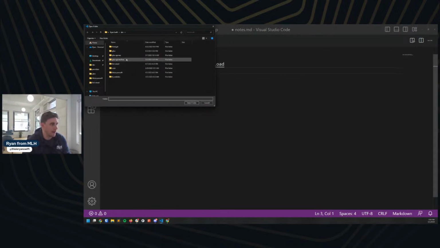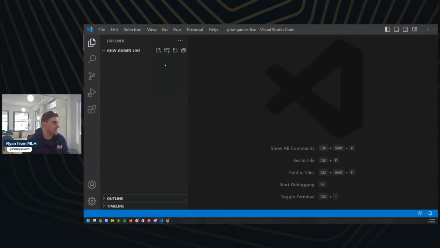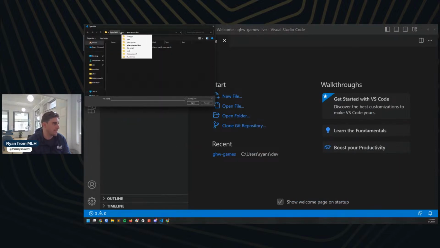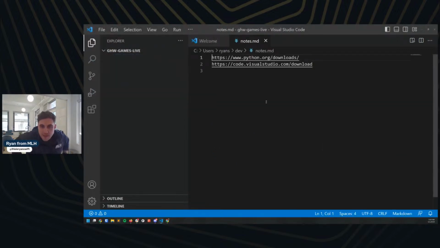Once I've created that new folder though, I am just going to open it. And I'm going to come in here and I'm going to open up that folder in VS Code. And we do want to save our changes. And it looks like that is now in a different space. So let's go grab our notes again here. See if we can open this up. There we go. Cool. So we've got a nice little space for our project here. And we've got our notes document still. And this is the base where we're going to start from here.